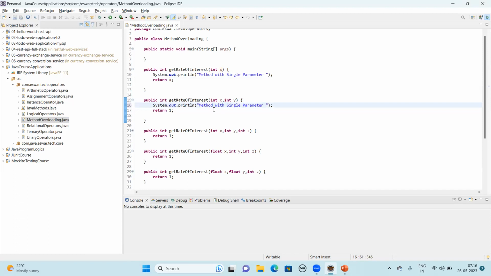Now this is two parameter, and now what we do is x plus y.